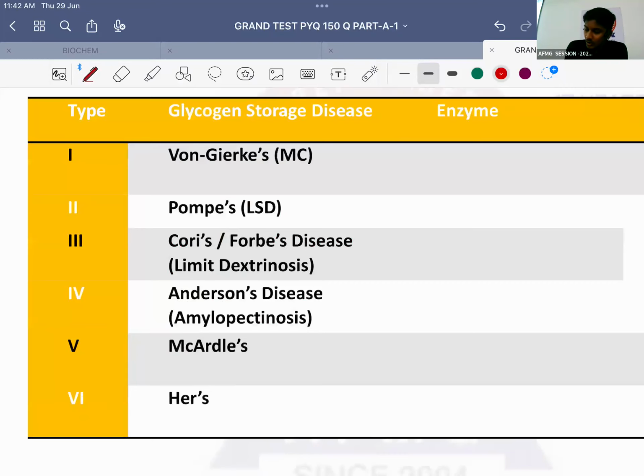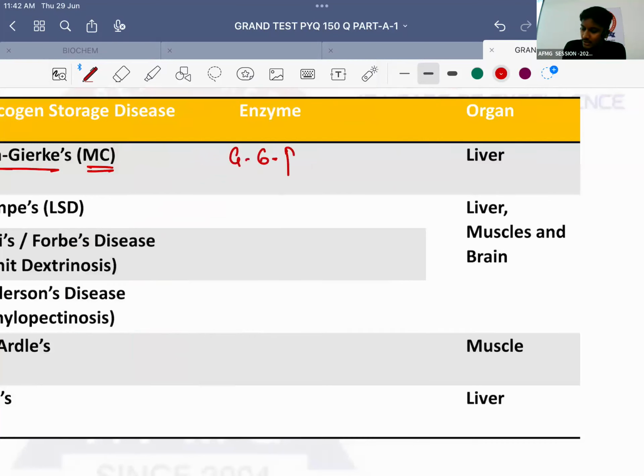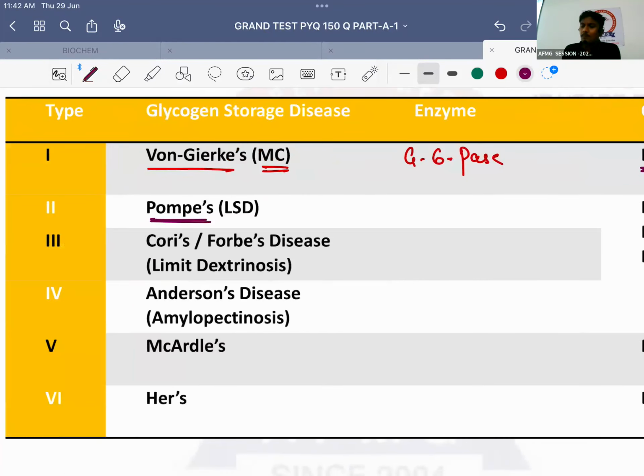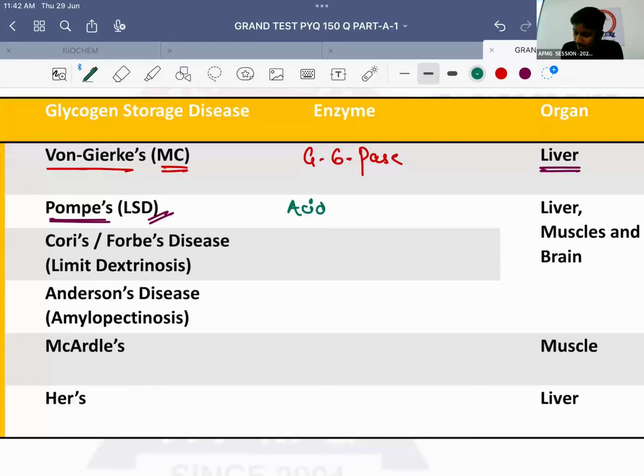Type 1 is known as Von Gierke's. It is the most common. Enzyme deficiency is glucose 6 phosphatase. Glycogen accumulation only occurs inside the liver. Type 2 glycogen storage disease is also known as Pompe's disease. It is the only lysosomal storage disorder. So this was a previous year question: the only glycogen storage disease which is also a lysosomal storage disorder. Answer should be type 2, that is nothing else but Pompe's disease, and the enzyme deficiency is known as acid maltase deficiency.